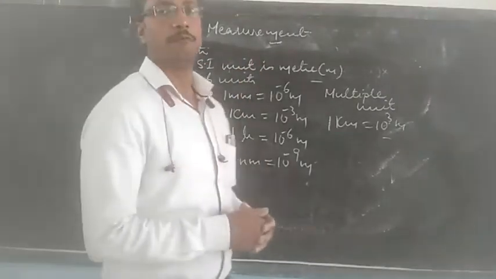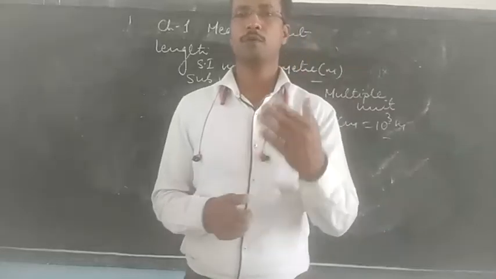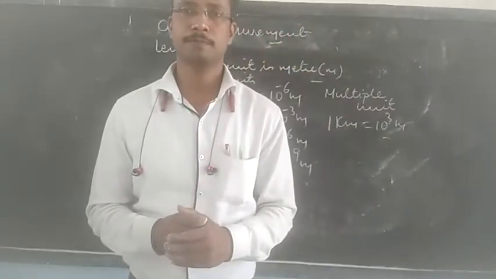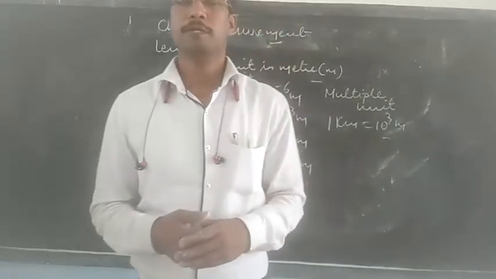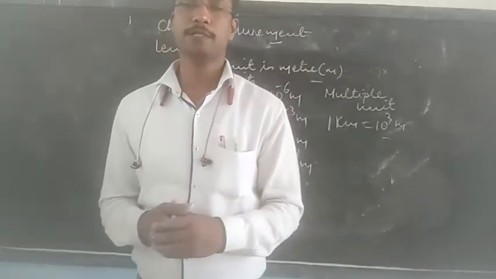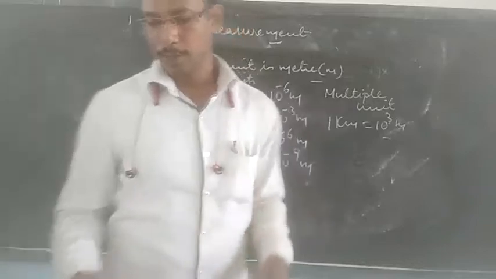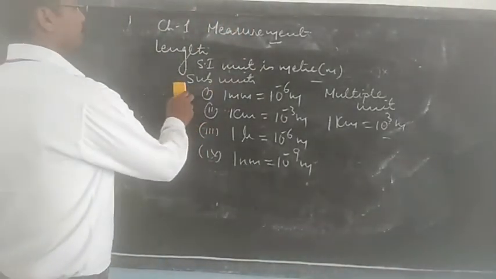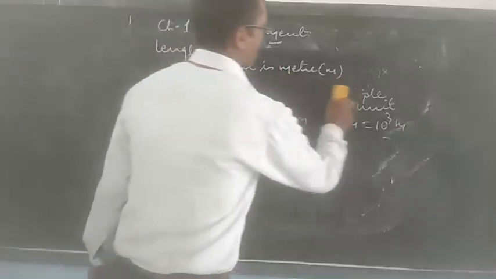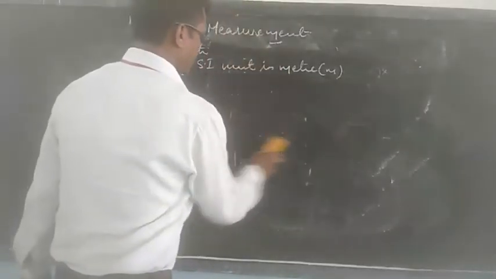Apart from this, we also have some non-metric units, some bigger units to measure the distance between the heavenly bodies. And the units are astronomical unit, light year, parsec.